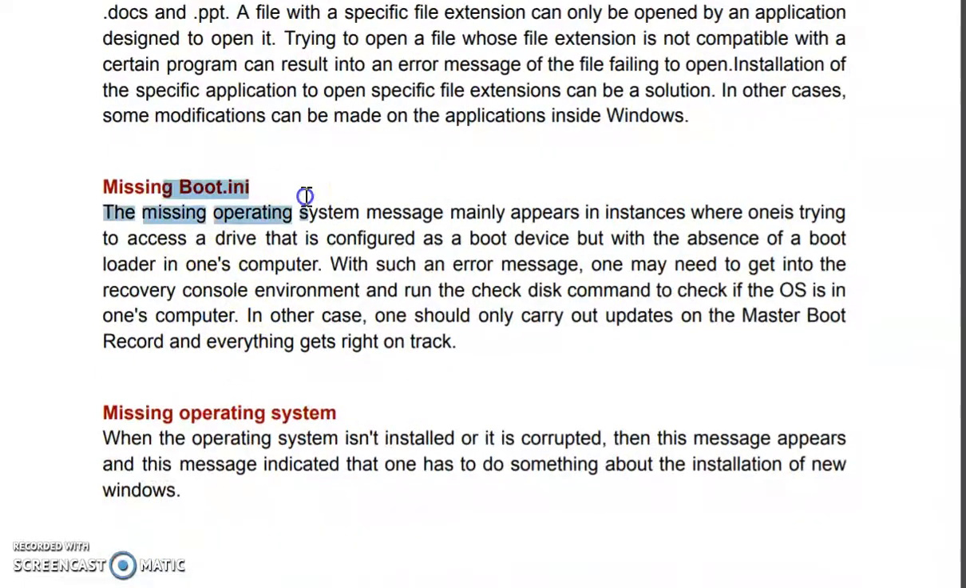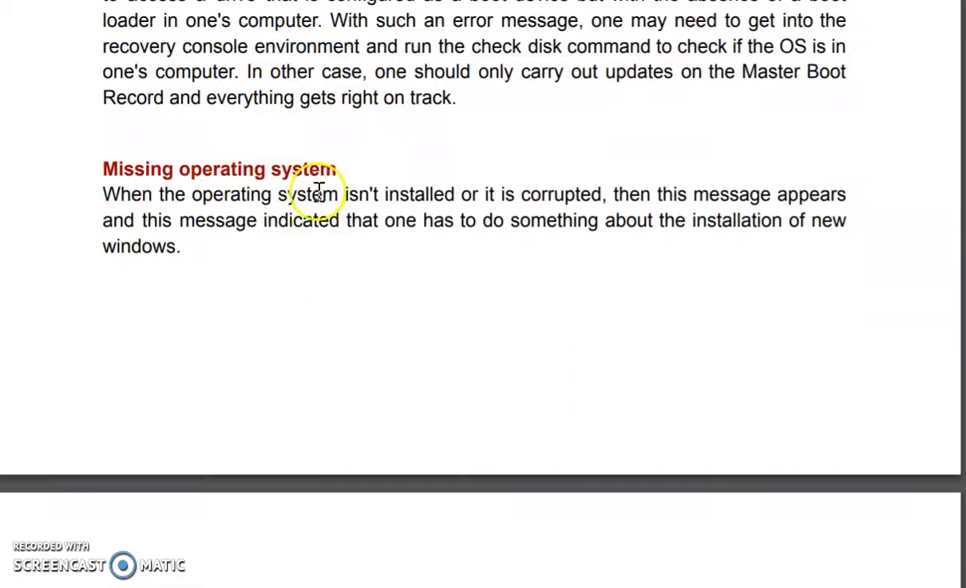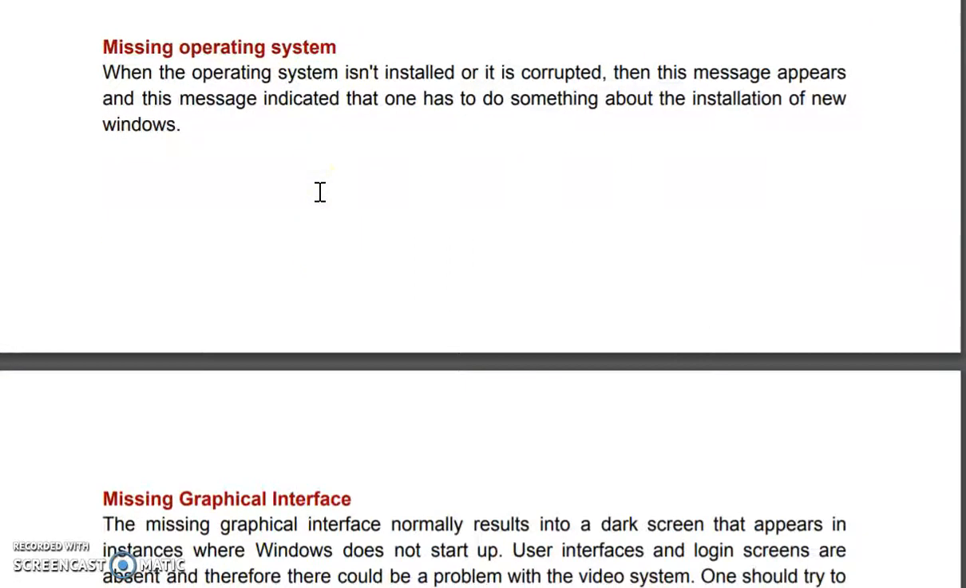Then this is about the boot initialization file. If it is missing, not loaded, corrupted, or not configured, then your system will not boot. This is required to start your system. Missing operating system: sometimes when you power on your machine, it gives an error that the operating system is corrupted or not installed. Then you have to format the C drive, meaning the drive where it is installed, and then install the new operating system.